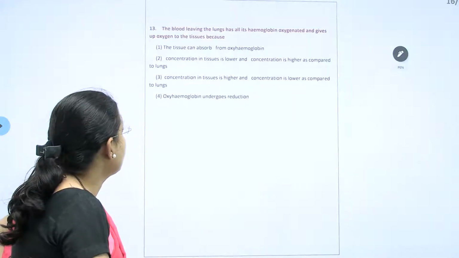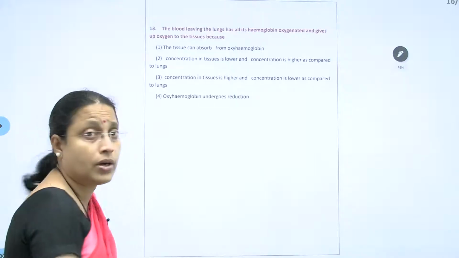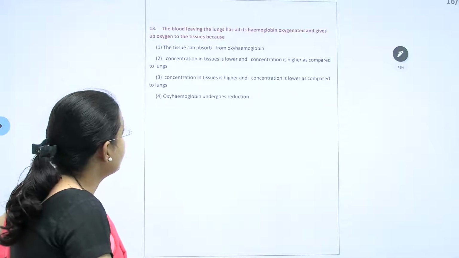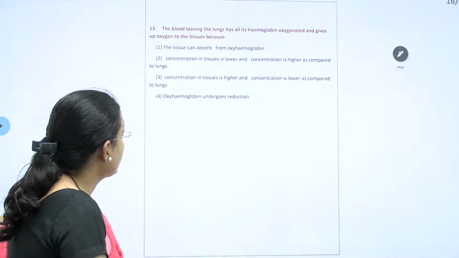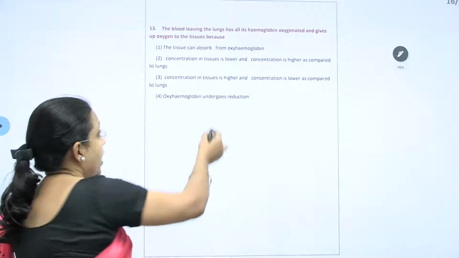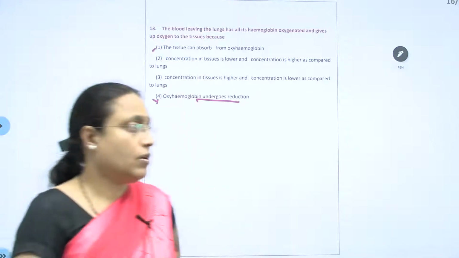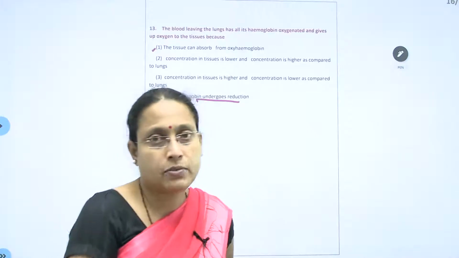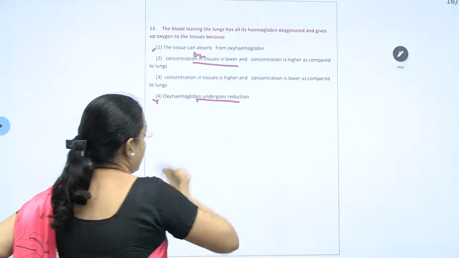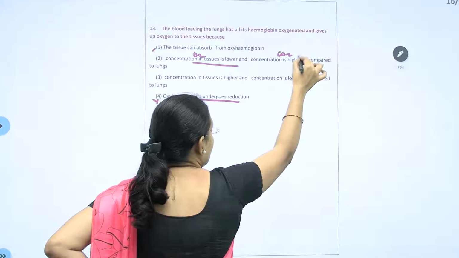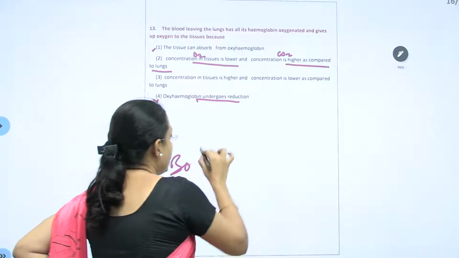Next, the option about concentration in tissue being lower and concentration higher compared to tissue. Oxyhemoglobin undergoes reduction; this reaction is not there. So the first two are not the answer. I think this question needs further explanation. The concentration of O2 in tissue is lower and the concentration of CO2 in tissue is higher compared to the lungs. This will trigger which effect?